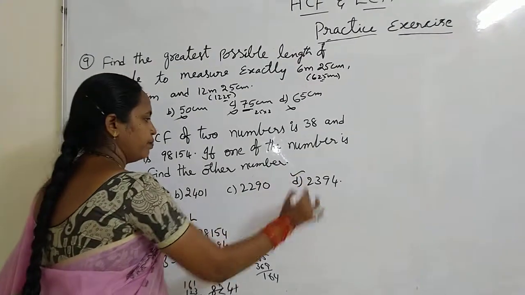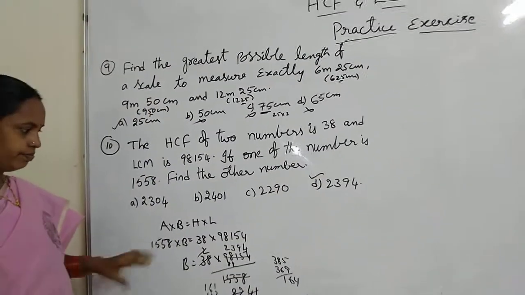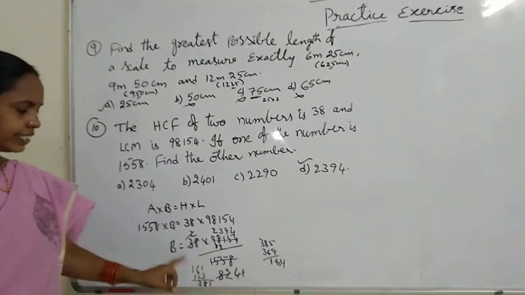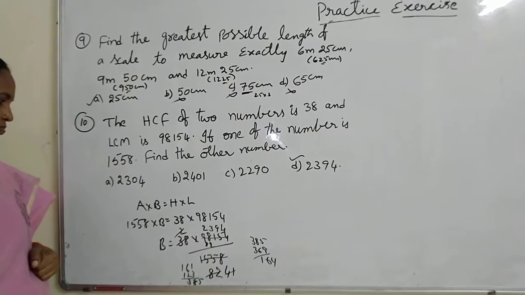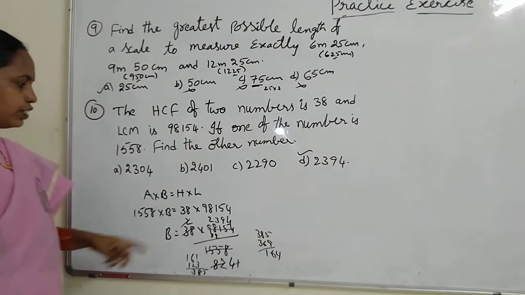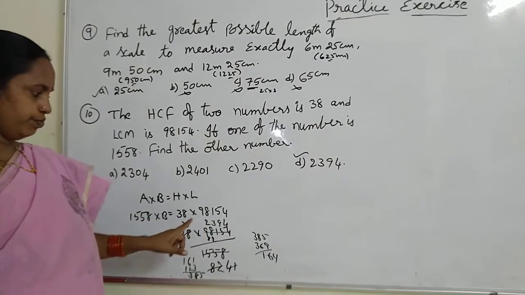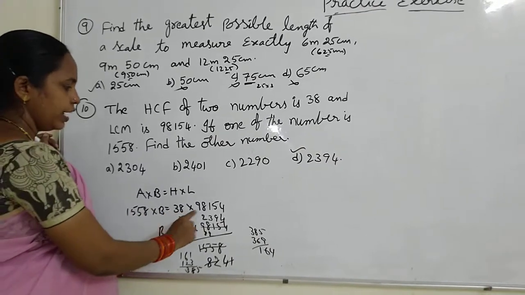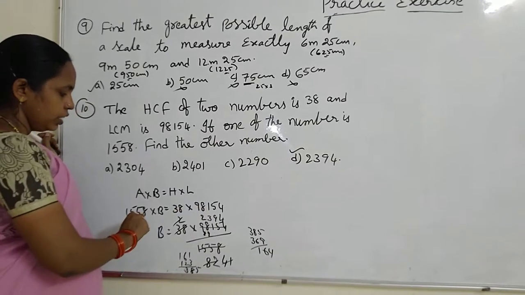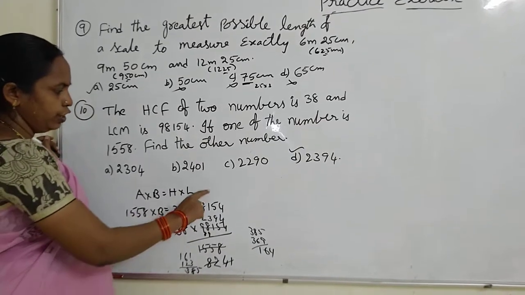2394. Doing this calculation, try to get the answer. Here 8 fours are 32, unit digit. I will check for only the unit digit process. 8 fours are 32. 32 by 8. So the unit digit should be 4.